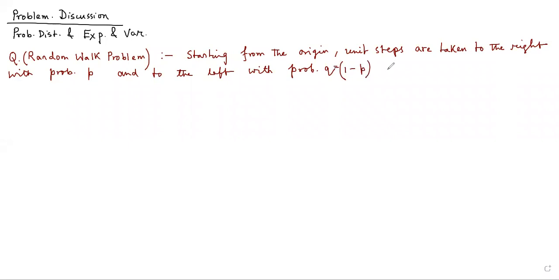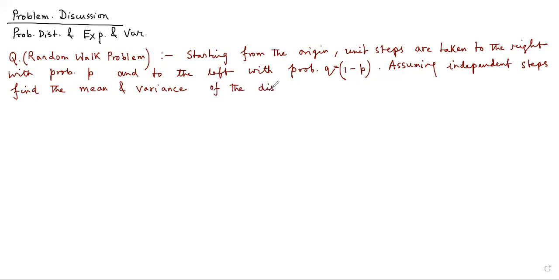As you all know, assuming independent steps, find the mean and variance of the distance moved from origin after small n steps.